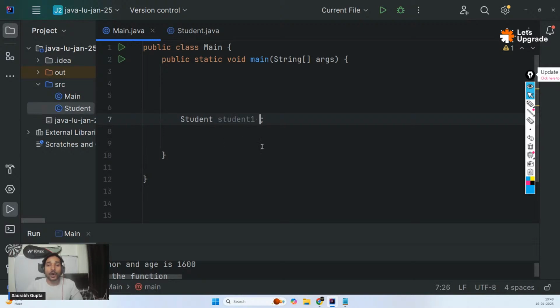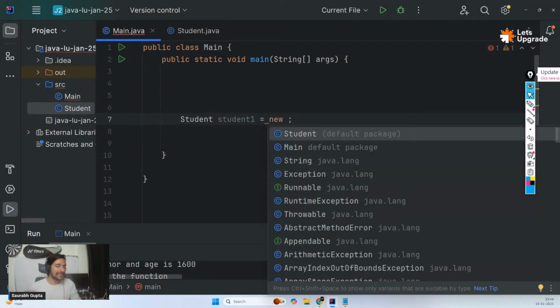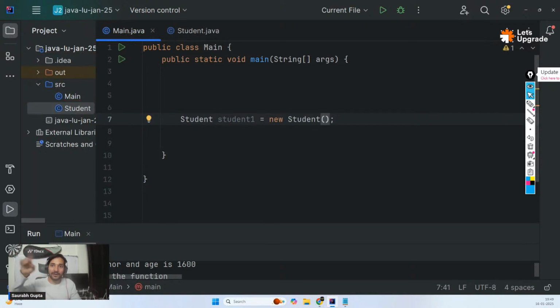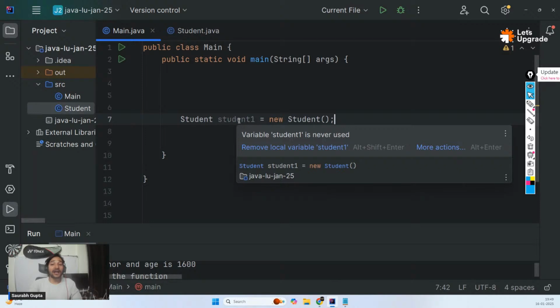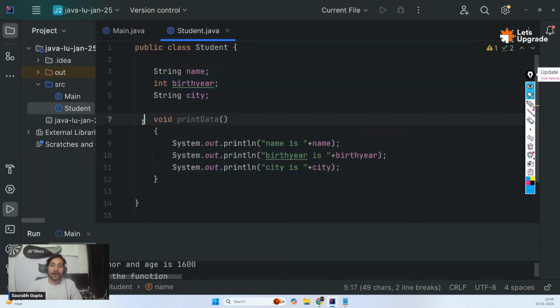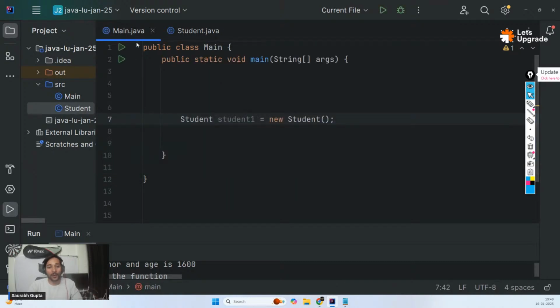That's why to your object, you have to assign memory explicitly. That means on your own. So to do that, you have to use a new keyword. New keyword, almost in each and every language, is used to allocate memory. Not allow, allocate memory. That's all. And at the end, you have to use the class name as a function, which is called a constructor, which we'll learn later on. Don't worry. So guys, this is how you create an object. That means now student1 is actually an object. Internally, it has all these properties and all this function, its own properties and functions.